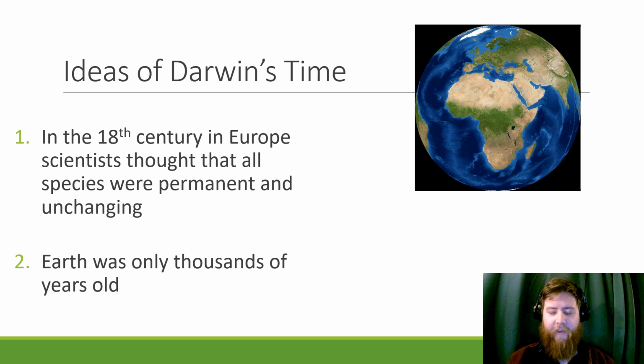In Darwin's time, the ideas of the time were that, one, all species were permanent and unable to change, and that, two, Earth was only thousands of years old. And if you've taken my earth science, you know that we talked about Pangea and how the Earth has changed over the last 200 million years. There's lots of evidence for this, but at the time of Darwin, we hadn't found a lot of fossils, and we weren't able to radiometrically date rocks or figure out the age of anything. So it was a whole bunch of guesswork at that point in time. But after learning more, we have a deeper understanding and appreciation of the age of Earth.